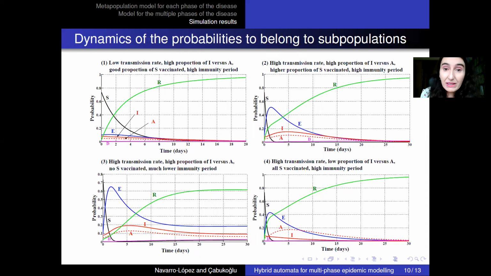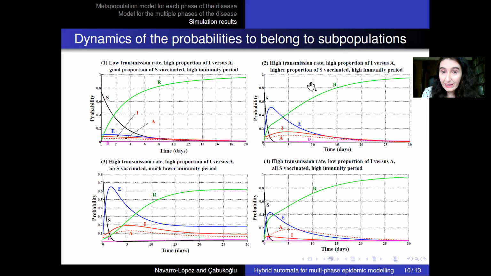So let's see the dynamics of the probabilities to belong to the different subpopulations. Here I have put 4 scenarios. So we simulate the model, the SAYART metapopulation model. And for example, for the first scenario, if we have a low transmission rate, a high proportion of infections of I versus A, and a good proportion of people vaccinated at a high immunity period, this is ideal. So the susceptible go down very quickly and the recovered are high.